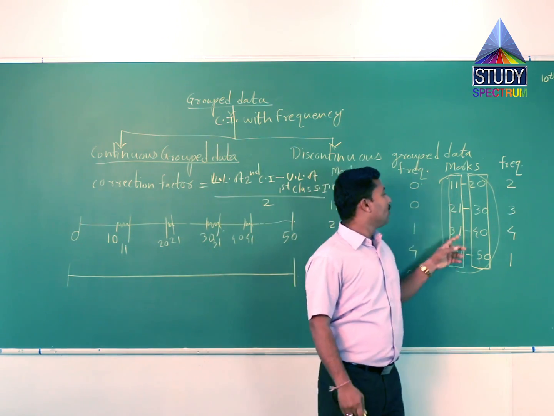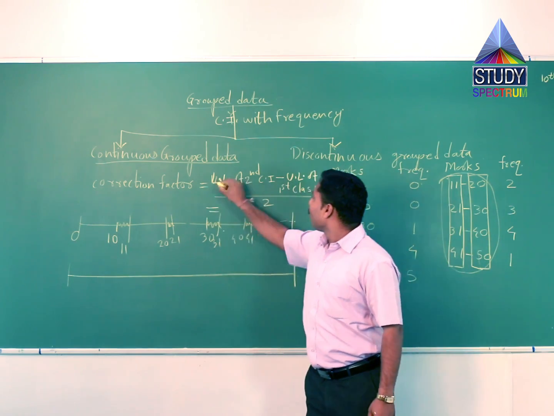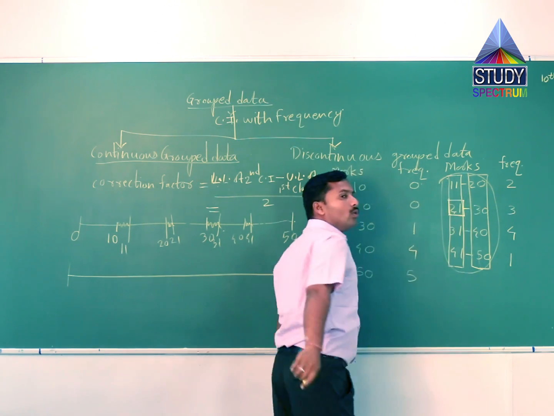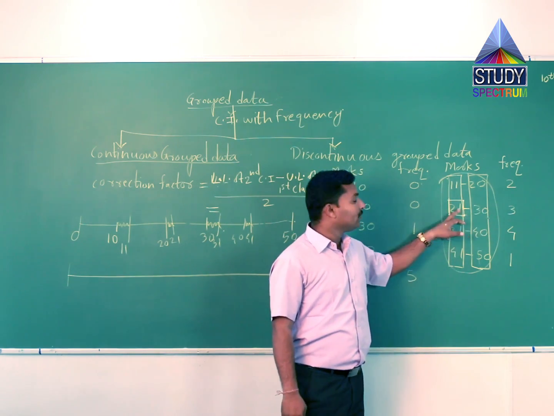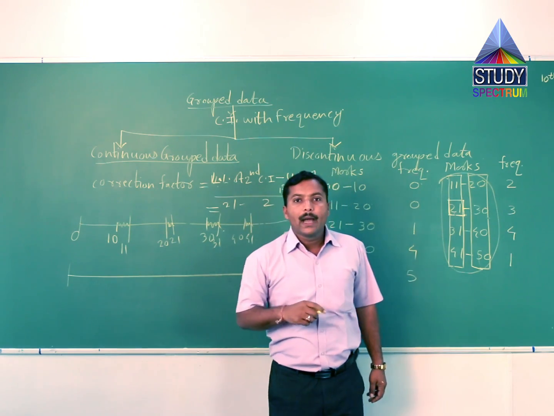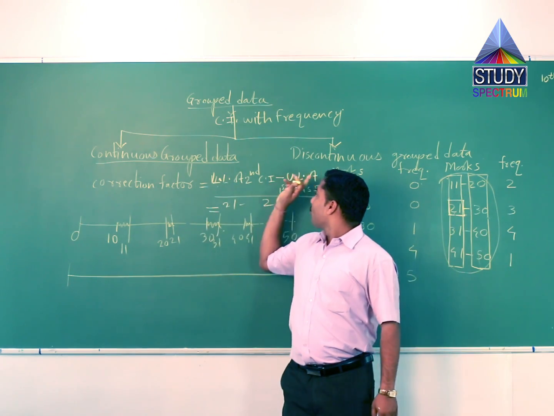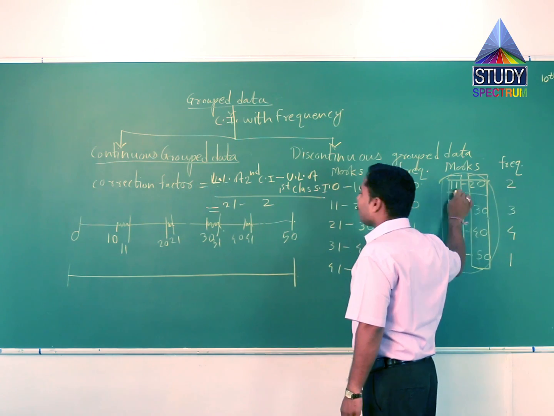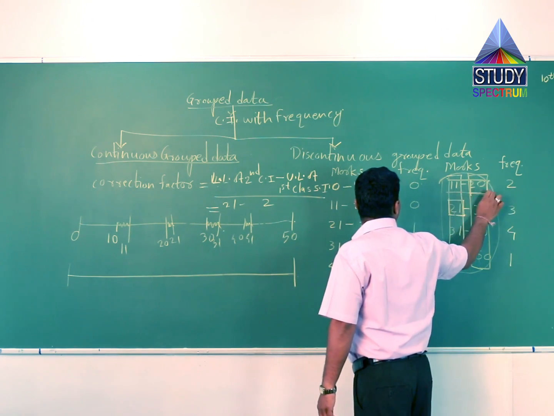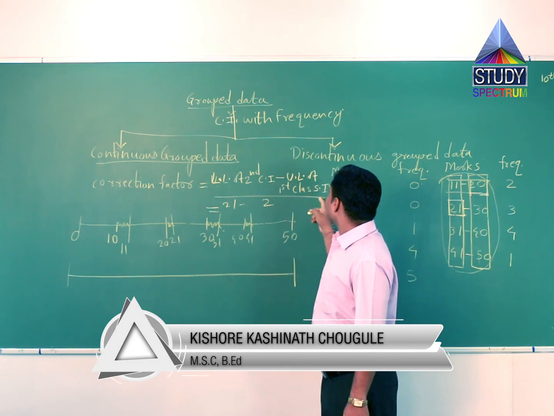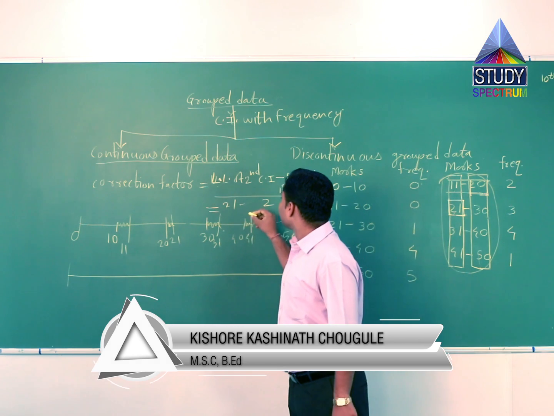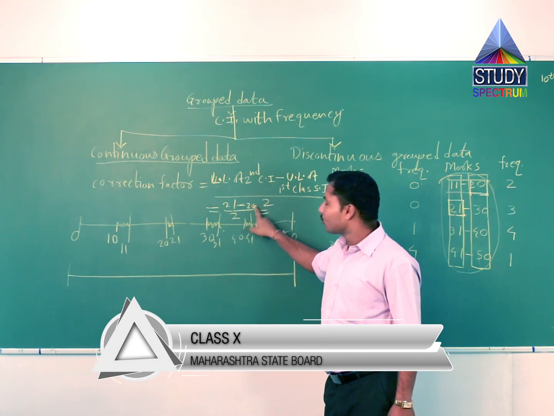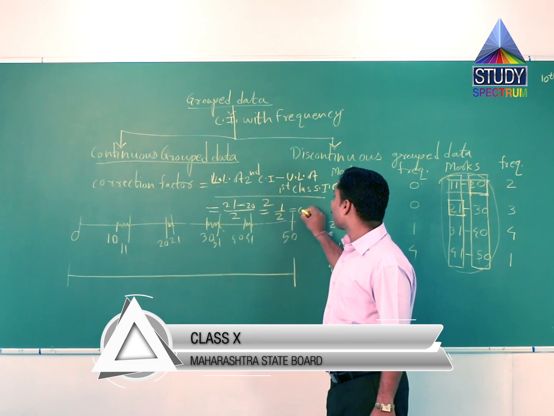So what is the correction factor? It equals the lower limit of the second class interval, which is 21, minus the upper limit of the first class interval, which is 20. 21 minus 20 is 1, upon 2, equal to 0.5.